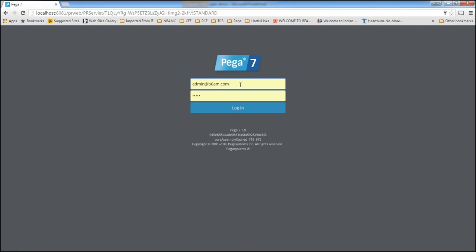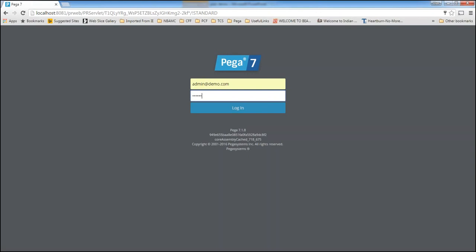When you install the PRPC system and give this URL initially, the look and feel will be like this. You need to provide a username and password, nothing but the operator ID. Here in Pega terminology we call them operator ID and password. Here I am using the operator ID as admin@demo.com and the password is rules.